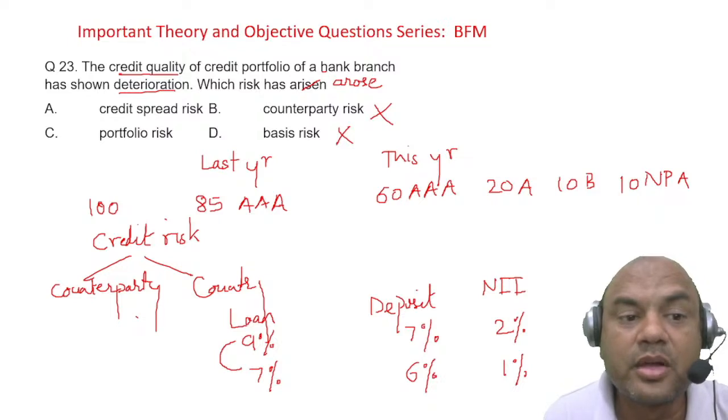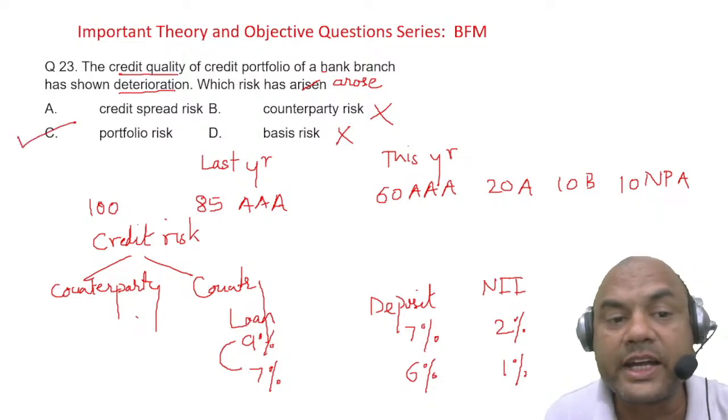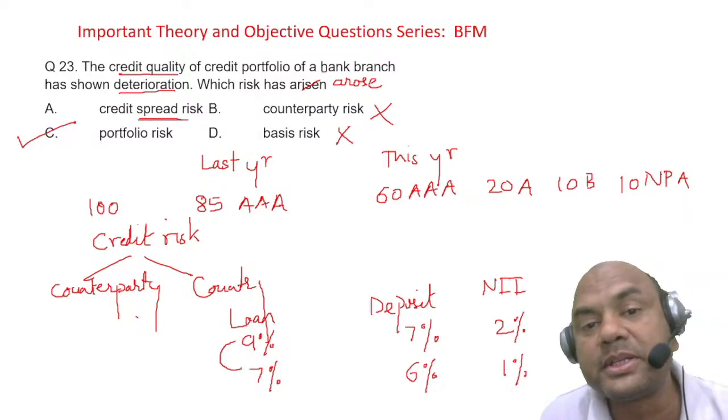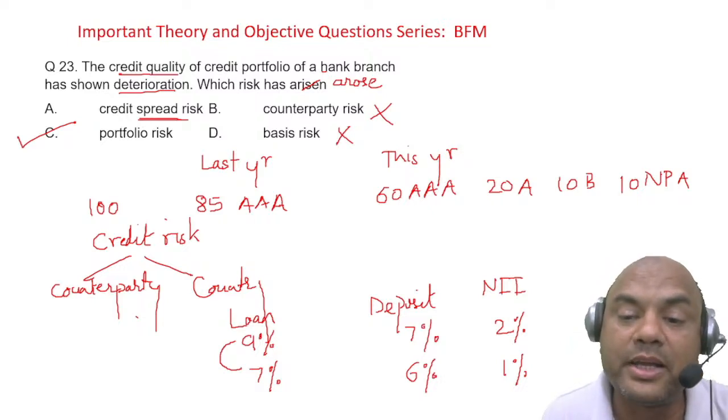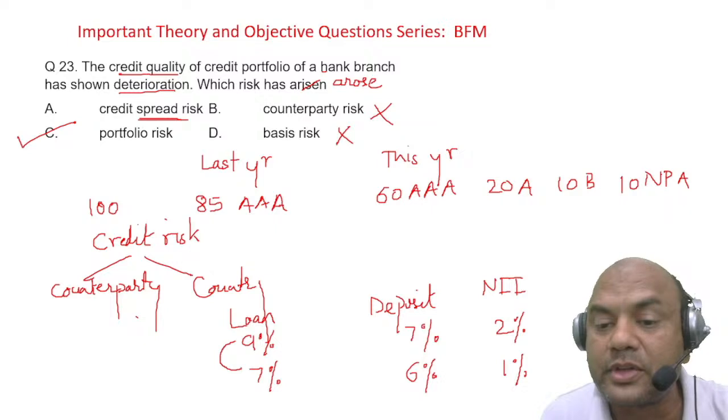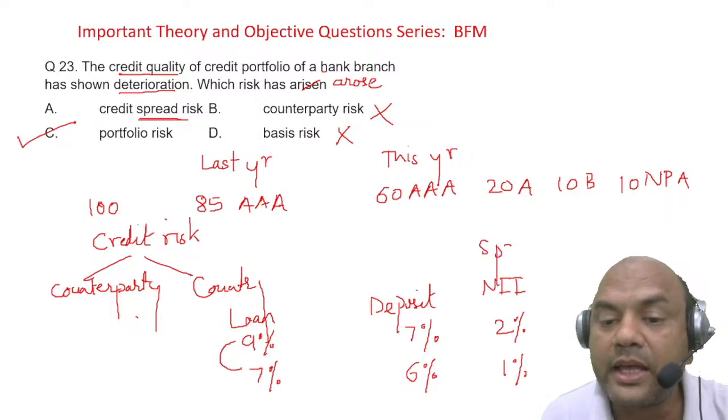So it is portfolio risk, correct? Credit spread risk means what? Credit spread, what do you mean by this word spread? Spread means the difference between this loan and deposit. So it ultimately means this example which I gave you. This is spread. NII's second meaning is spread.